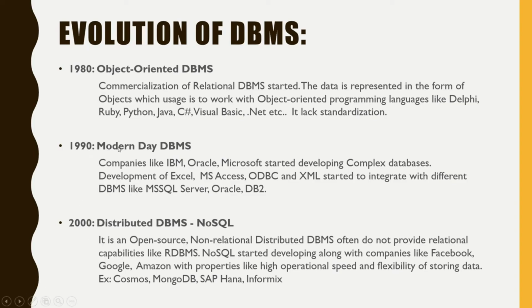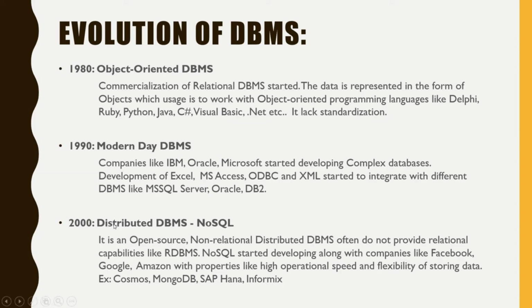In 1990, modern-day DBMS started developing. Companies like IBM, Oracle, Microsoft started developing complex databases. In this period, all big companies started integrating their relational DBMS with non-relational systems, like integration with Excel, MS Access, ODBC and XML. Microsoft created MS SQL Server, Oracle created Oracle and IBM created DB2.